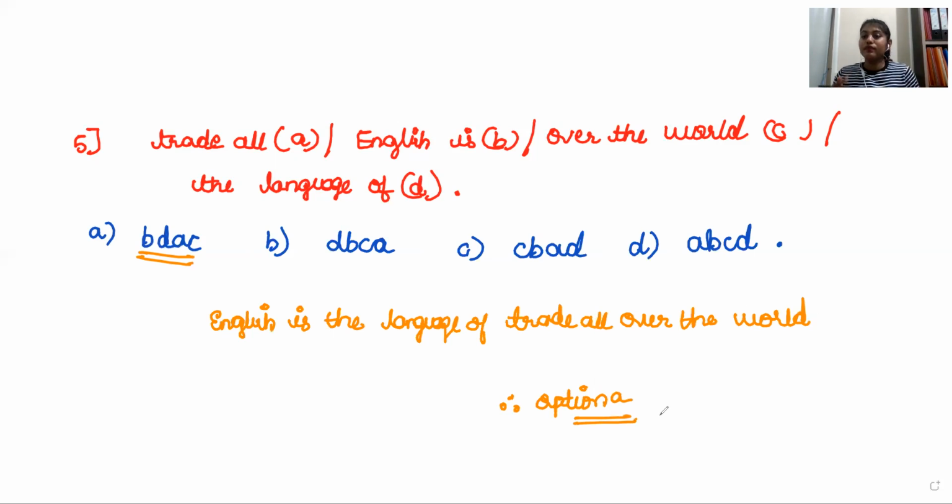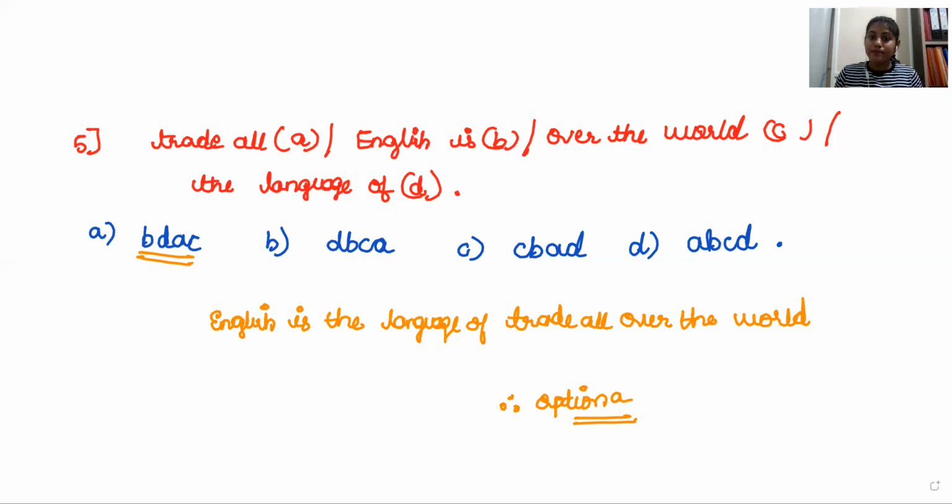Yes. This is how we have to solve a jumble word. It is not like a question and answer session, like in prepositions and conjunctions, where we learn some concept and then start answering. This is a topic, not a chapter. I have just shown you an example of how to solve this. In this way, you have to solve all the questions from this topic. Hope you all understood.